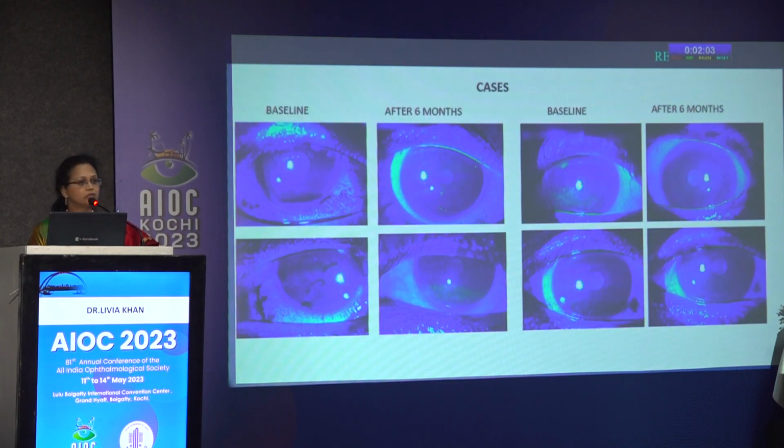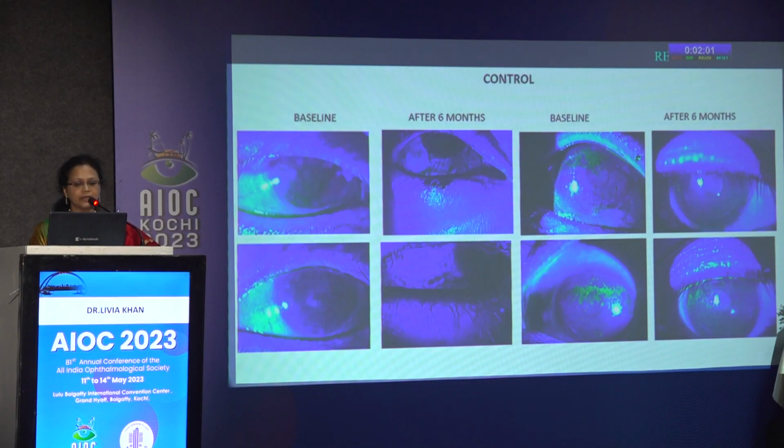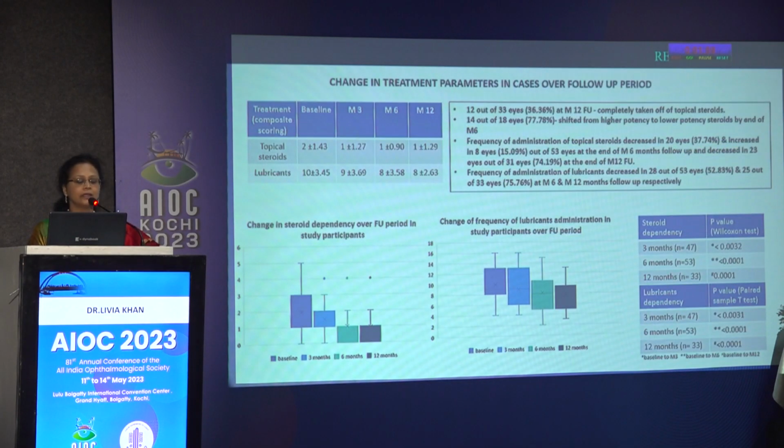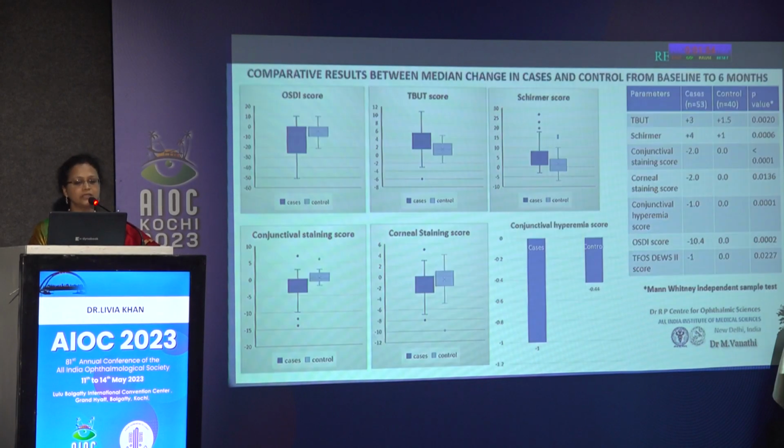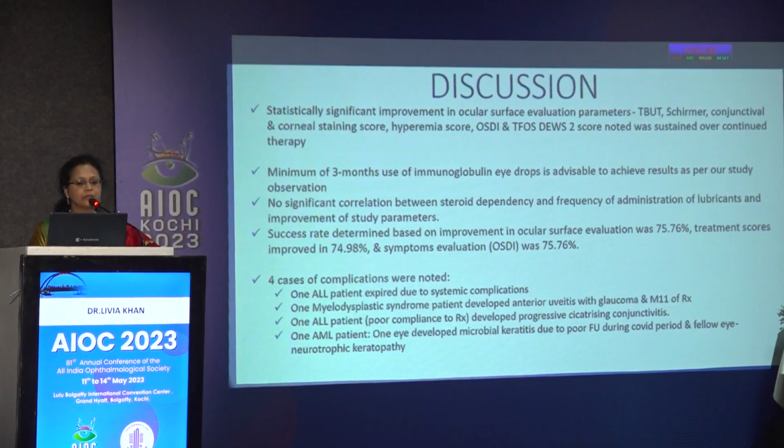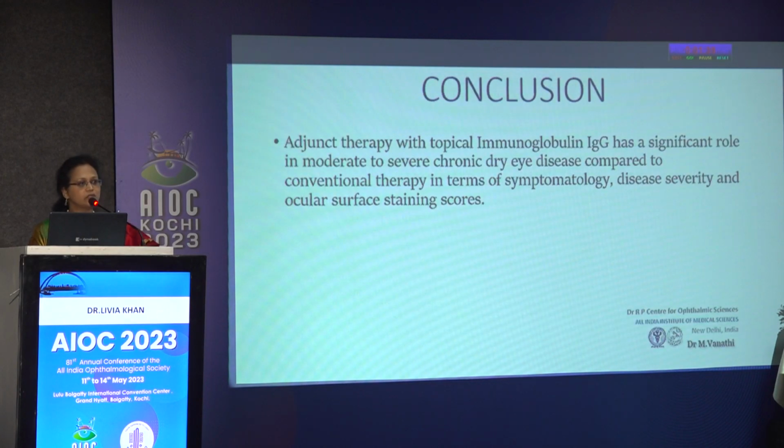These are clinical pictures of a few of our patients, or the study participants in our case here. There was also a change in the treatment parameters of all the patients after we applied the scores here. So what we would like to highlight is that the use of topical IVIG drops gives a significant benefit when given as an adjunct therapy and is effective in decreasing the ocular surface inflammatory mediators and giving you a better clinical response as compared to conventional clinical therapy here.